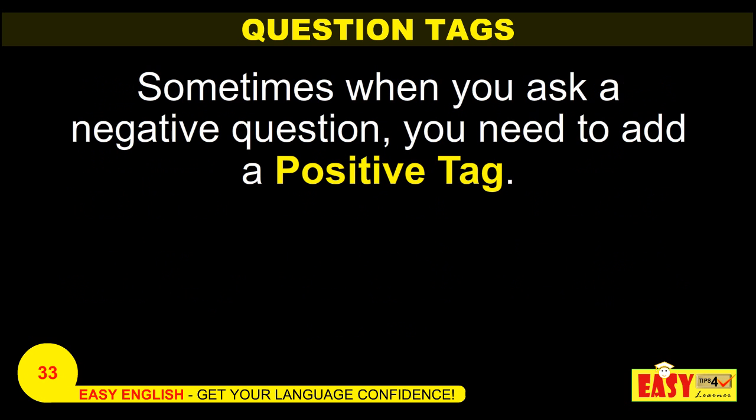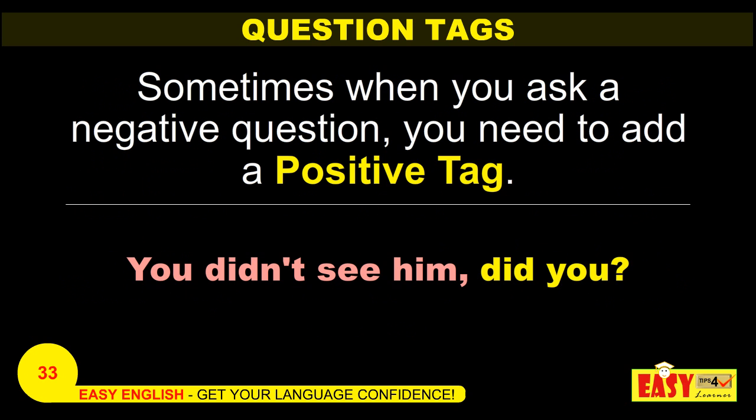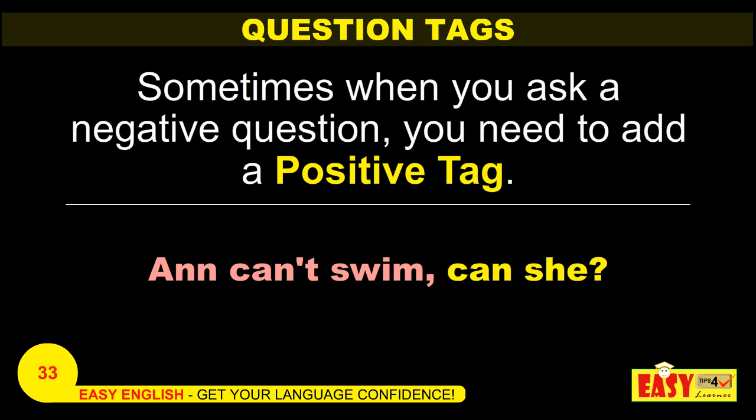Sometimes when you make a negative statement, you need to add a positive tag. For example, you didn't see him, did you? So here in this sentence, you didn't see him is a negative statement, but you add a positive tag, did you? So always a negative statement will have a positive question tag. Look at the next example.